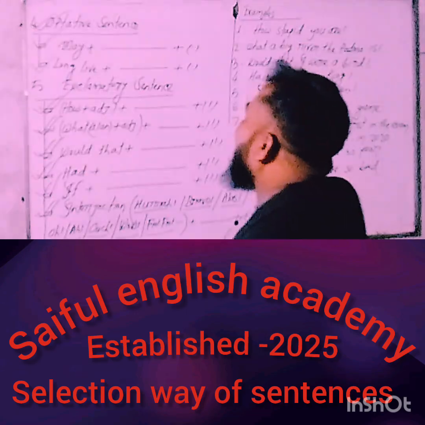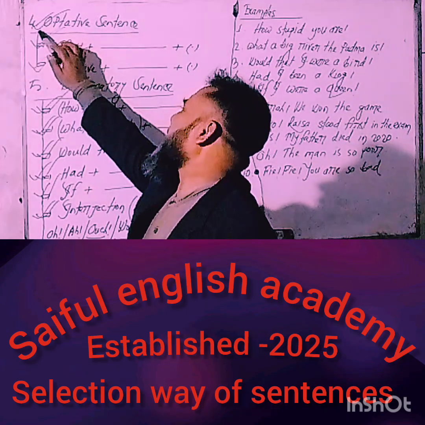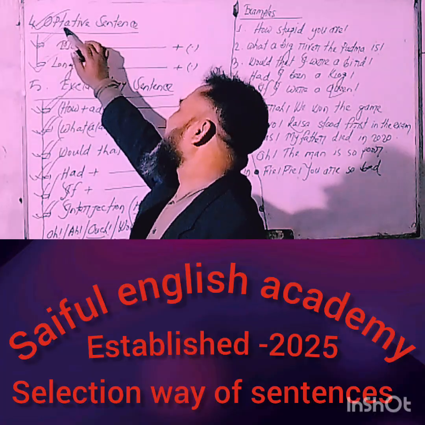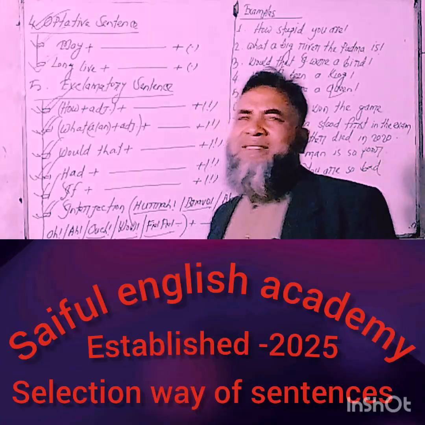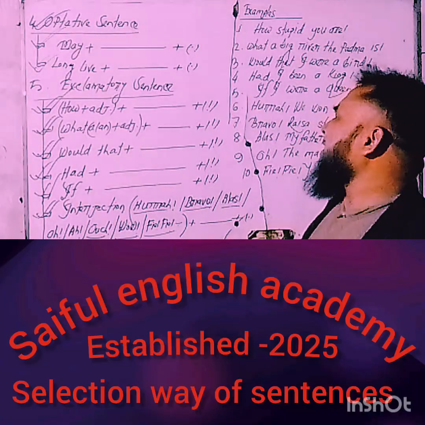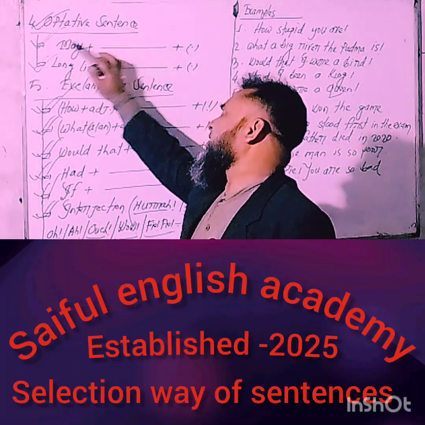Now think about sentence number four. This is called an optative sentence. My dear learners, you'll have to mind that we can select or identify an optative sentence in two ways.